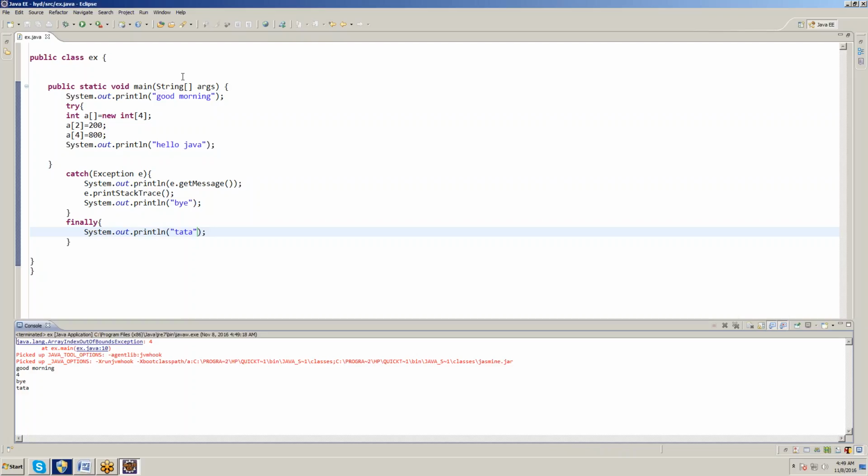Hello Java is not coming. Why is it not coming? Good morning is coming. The array index out of bounds exception is coming, 4 is coming, Bye is coming, Tata is coming, but Hello Java is not coming. Why is it not coming? Logic. Tell me, madam. Deepa madam, you should tell.